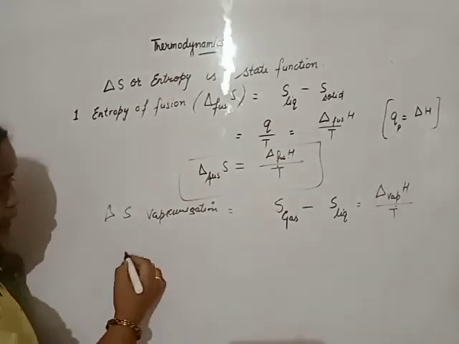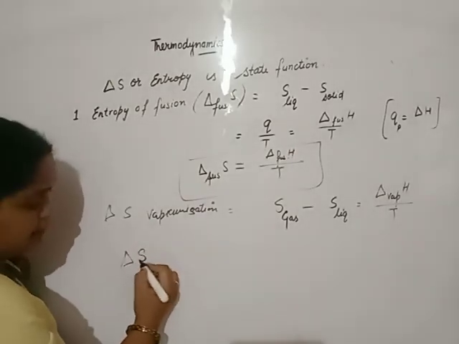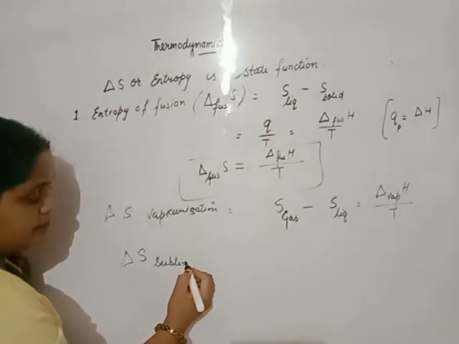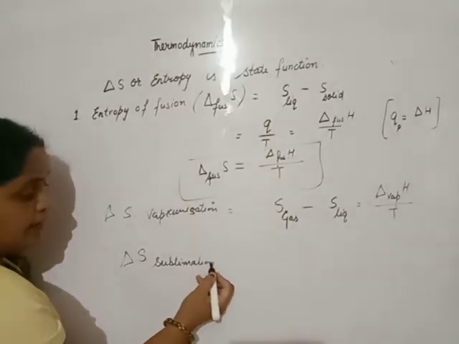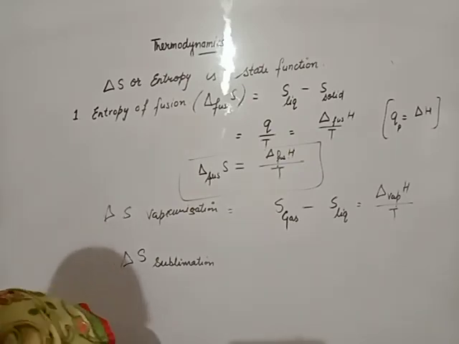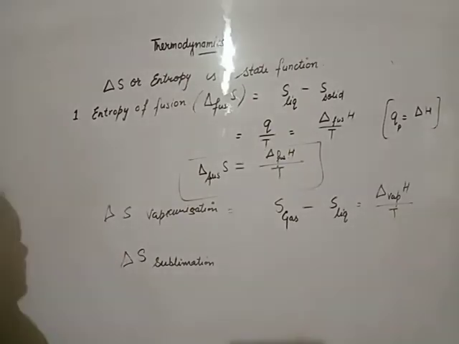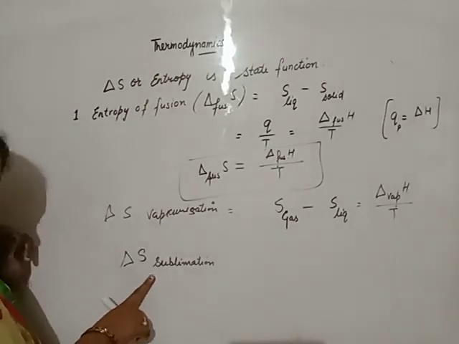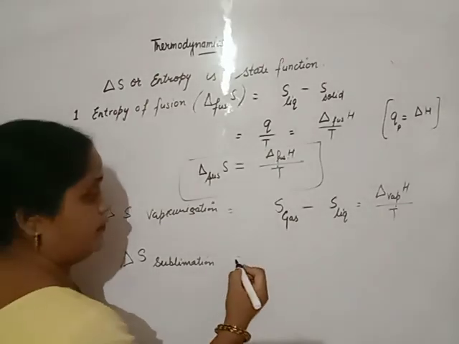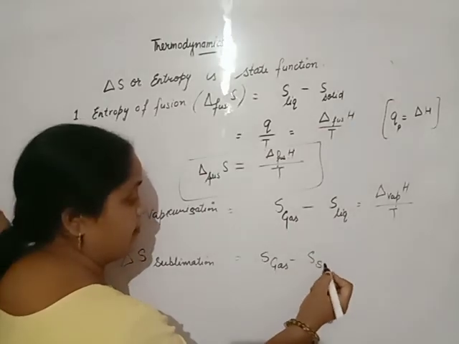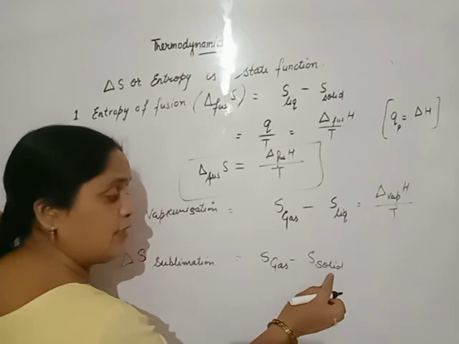In the same way, entropy change for sublimation. 1 mole of solid changes into gaseous state directly or vice versa. The entropy change during this process is known as sublimation entropy. Gas minus solid when solid changes into gas.